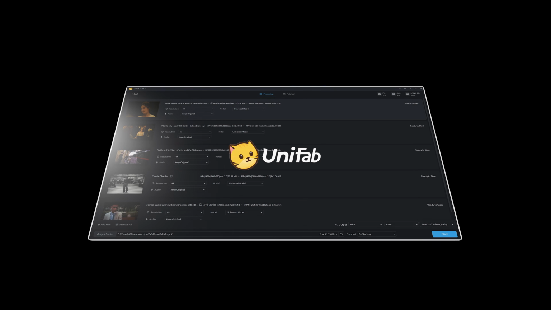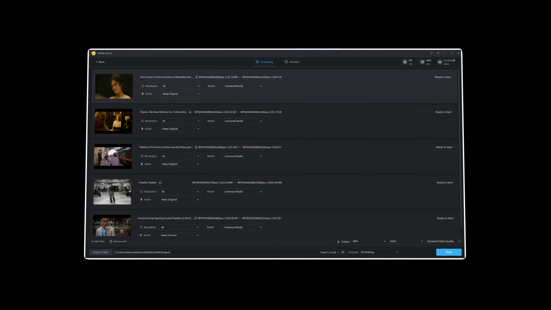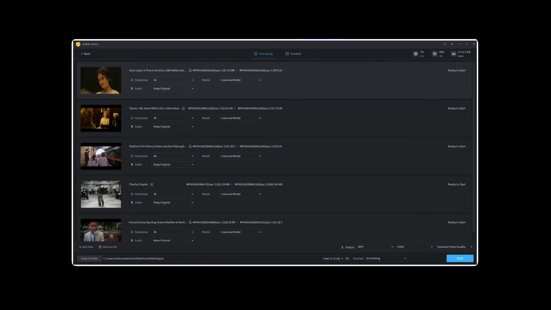But now with UniFab's Upscaler AI function, all this will change. It is like a time restorer, using advanced AI technology to give old movies new life.